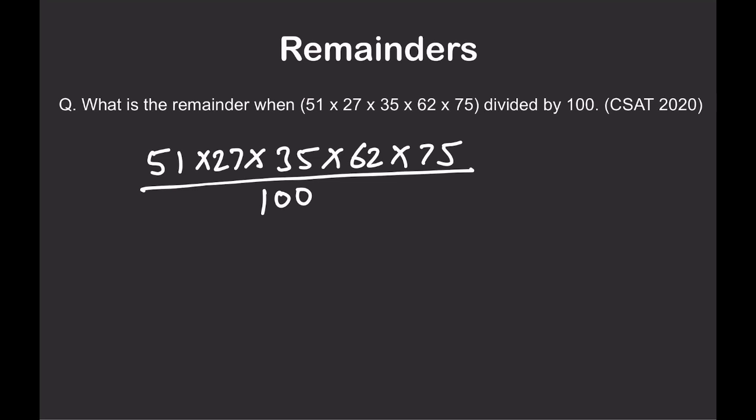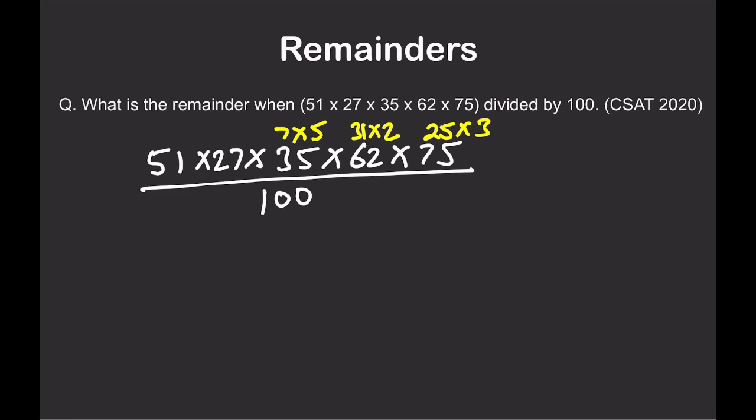What I will try to do is find the common factor in numerator and denominator. 35 could be written as 7 5s are 35, and 75 could be written as 25 into 3. So I could maximum take out 25 from the numerator. 25 into, can I take 2 as well? Yes. So 2 could come from here, 31 into 2.